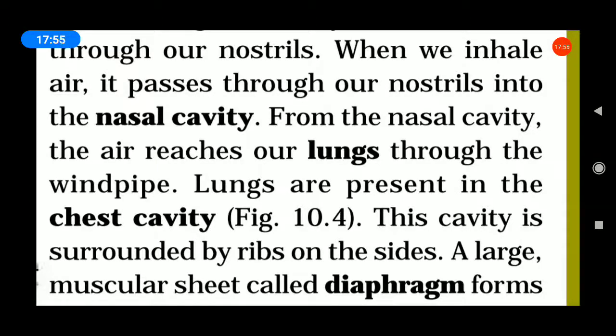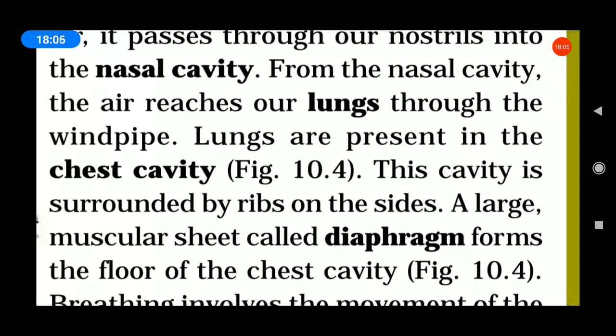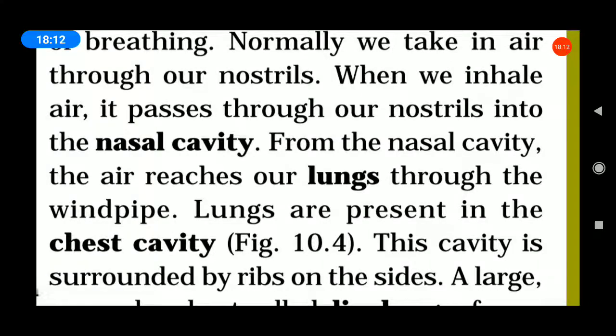The chest cavity is surrounded by ribs on the sides. A large muscular sheet called the diaphragm. Underline the words, students. When we inhale, air passes through our nostrils into the nasal cavity.